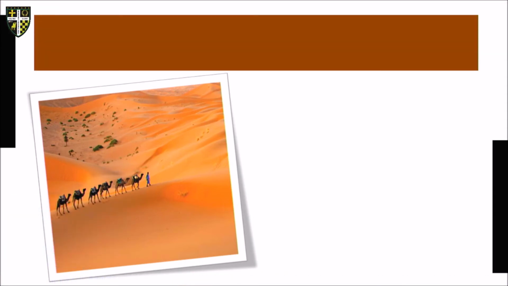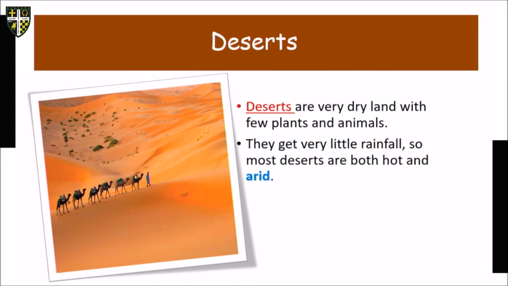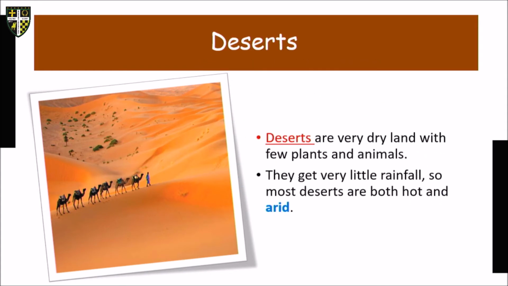So, for deserts, let's go for deserts. Well, it is not dessert, but desert. Okay? So, when we have desert, it means very dry land, meaning you are not going to find any water in a desert, only a few plants and animals. They get very little rainfall, and so most deserts are arid. When we say arid, it means very dry.